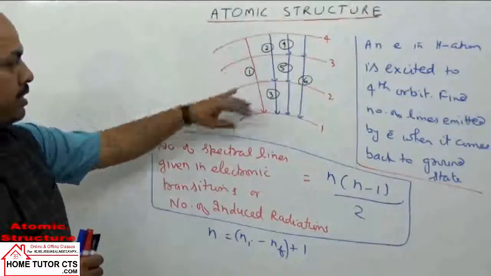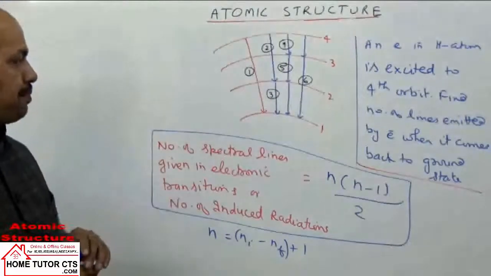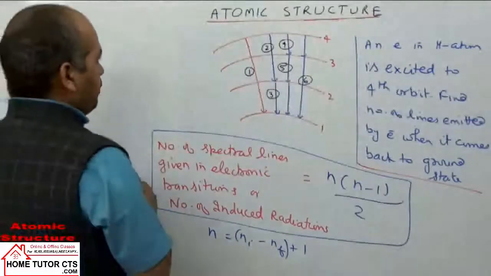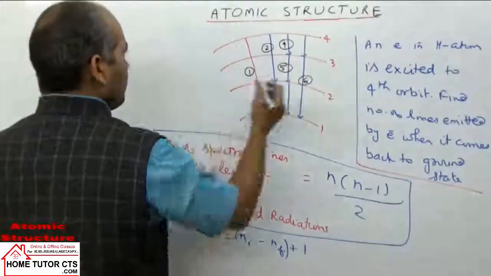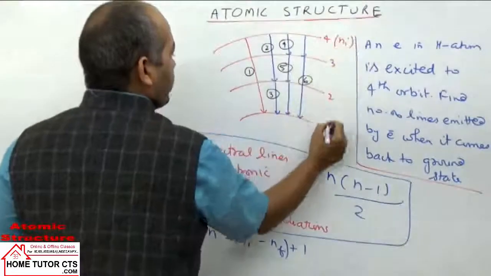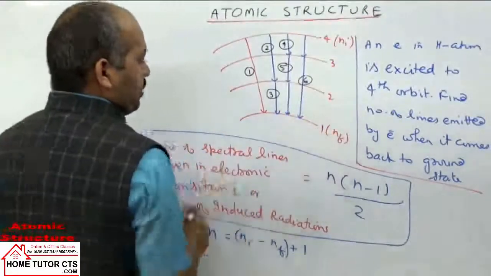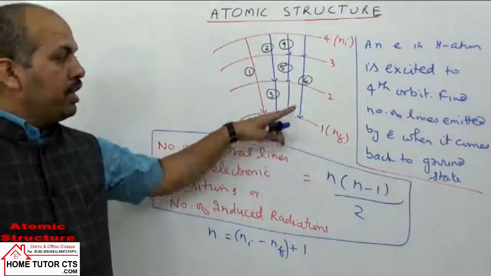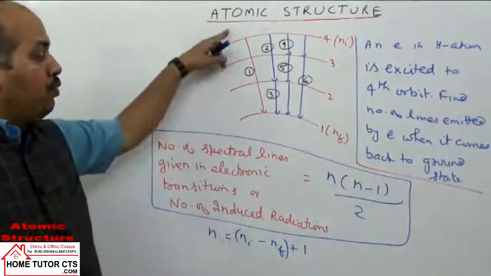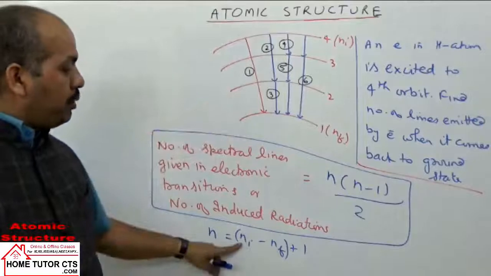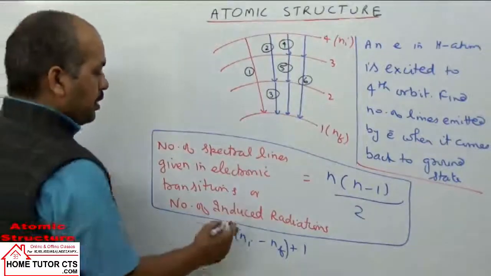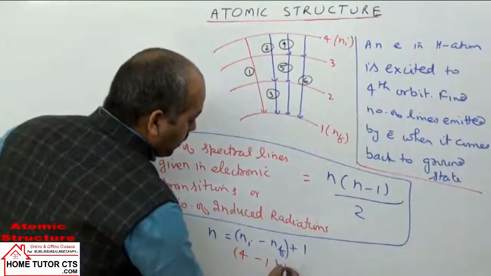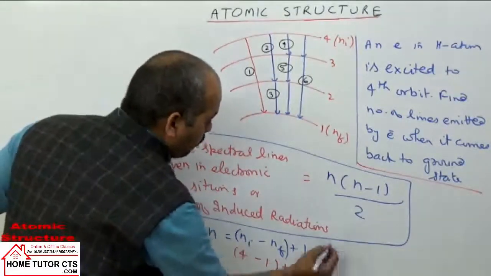In the given case, what is Ni? Ni is 4. What is Nf here? It is 1, because the electron will come to the ground state, that is the first orbit in the hydrogen atom, from the fourth orbit. So n is 4 minus 1 plus 1, which equals 4.